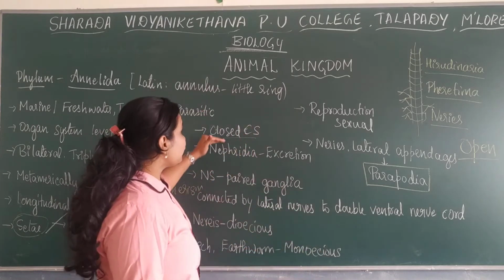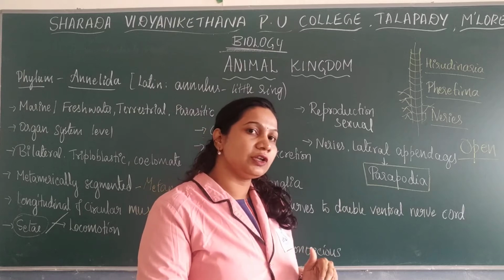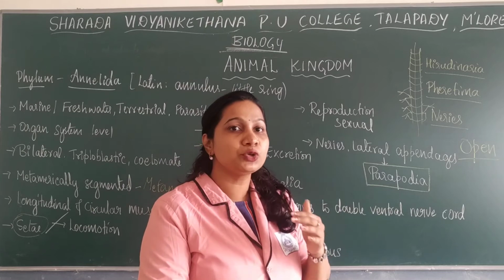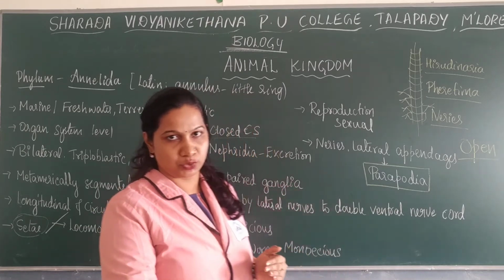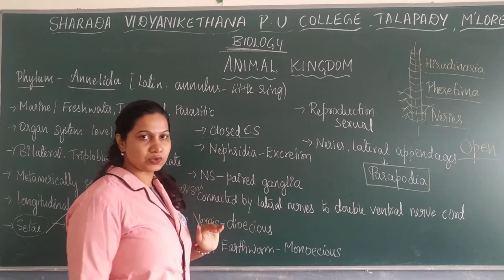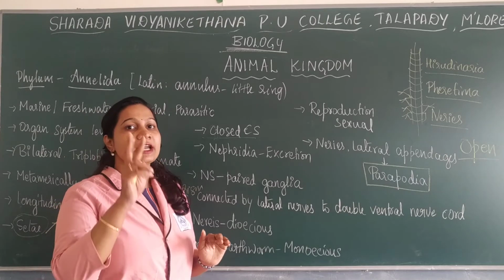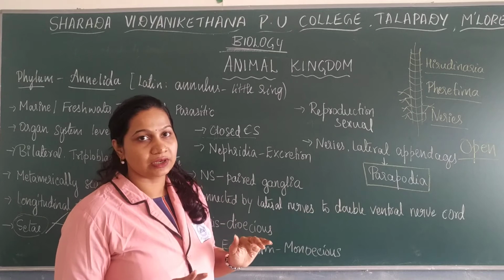Whereas in a closed circulatory system, there is a presence of arteries and veins through which blood is supplied to the different body tissues. So that is the closed circulatory system. It is also a basis of classification.